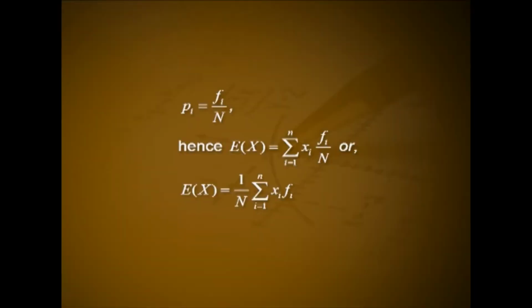Remark: by mathematical definition of probability, pi is equal to fi divided by n. Hence, expectation of x is equal to summation over i from 1 to n xi into fi divided by n, or expectation of x is equal to 1 by n into summation over i from 1 to n xi into fi, which is nothing but the mean of x. So, we are taking the expected value of a random variable as the average value or mean value of the random variable.